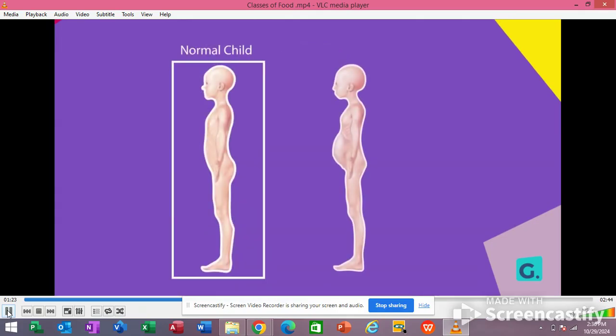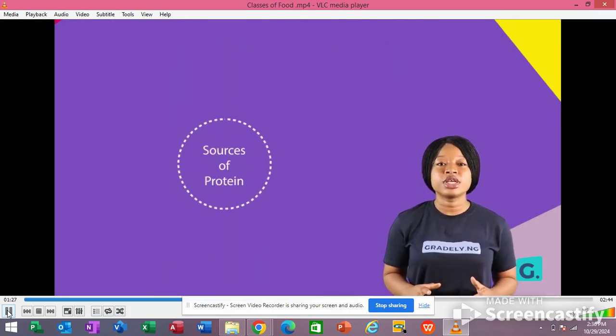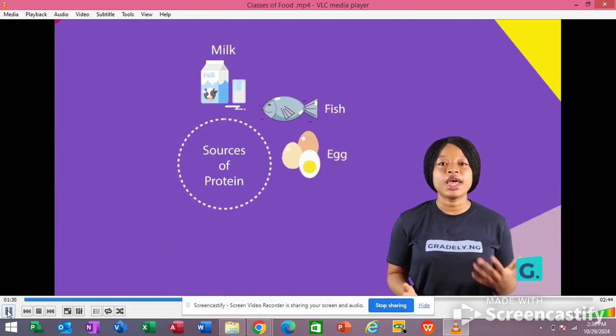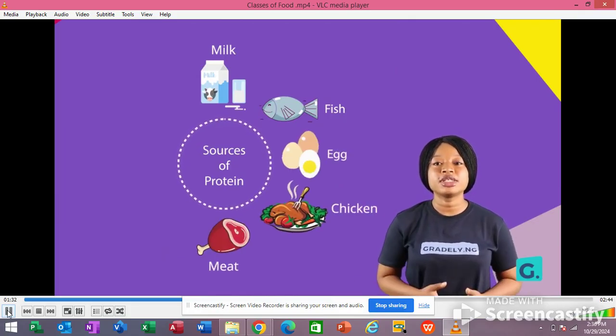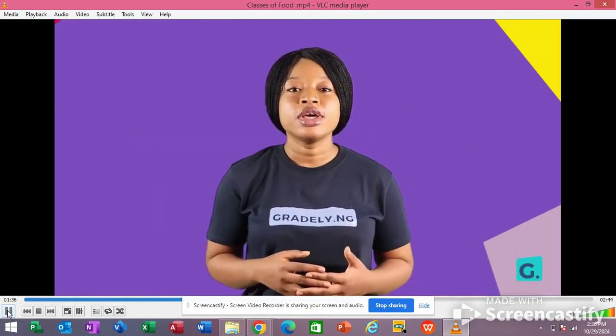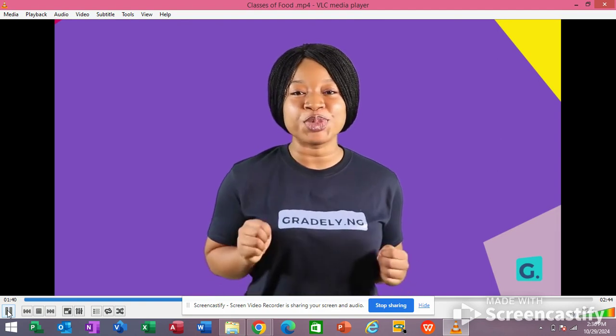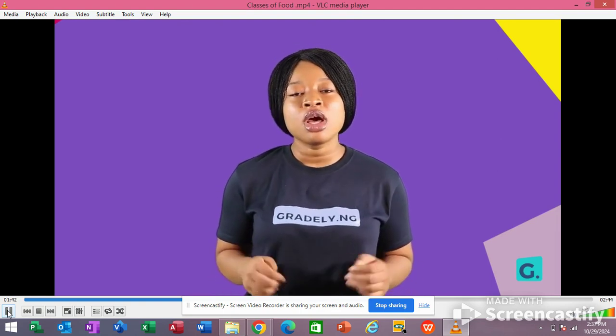This condition in children is called kwashiorkor. The sources of protein are milk, fish, egg, chicken, meat, beans, yogurt, and melons. So, if you want to grow big and strong, make sure to eat foods with protein.